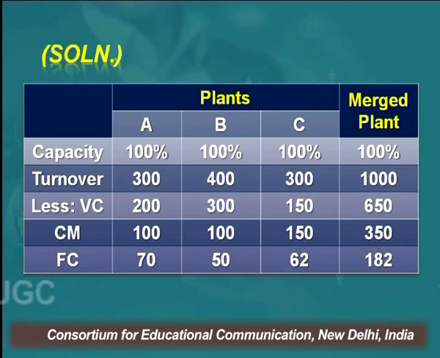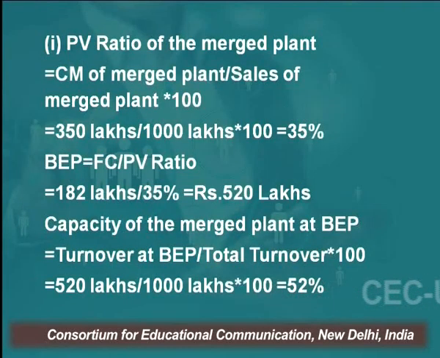So variable cost, again we have totaled the variable cost of the three plants, that comes to 650. So contribution is sales minus variable cost. 350 lakh is the contribution of the merged plant. That is, if all these three plants are merged, then the contribution margin will be 350 lakh. Minus fixed cost, so again we are adding the fixed cost of the three plants, that comes to 182. So 350, the contribution margin, minus fixed cost is your profit.